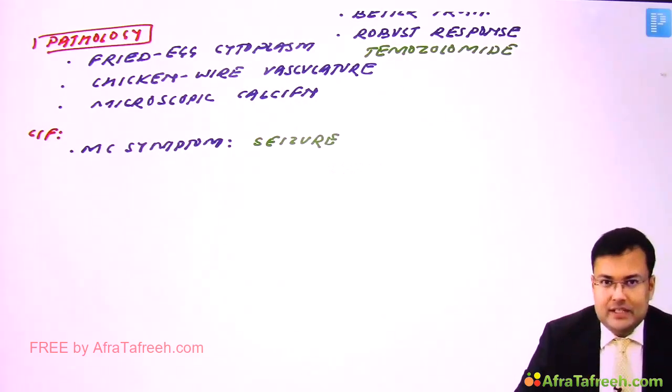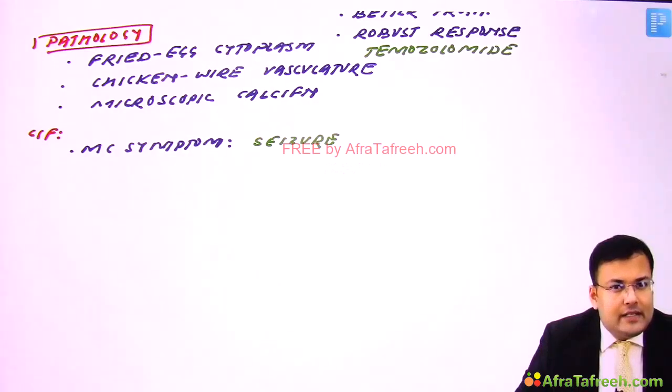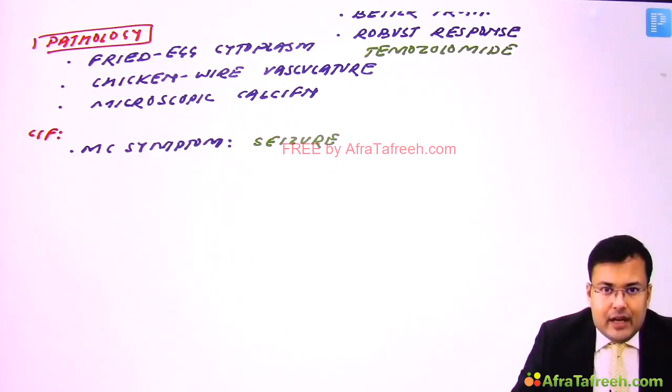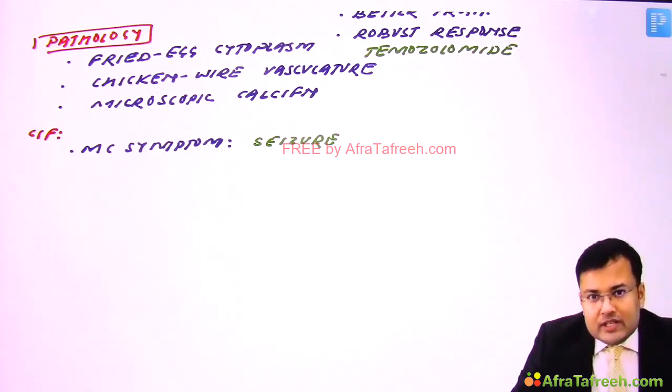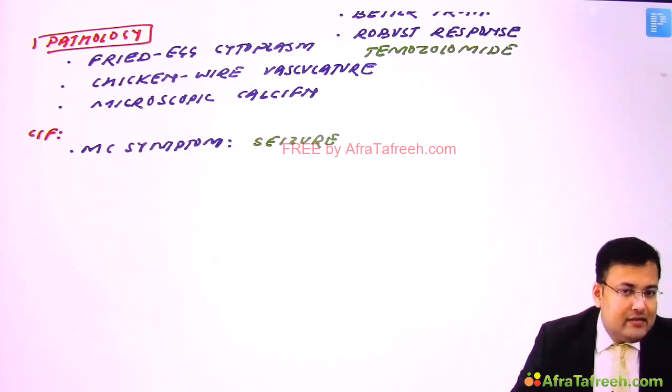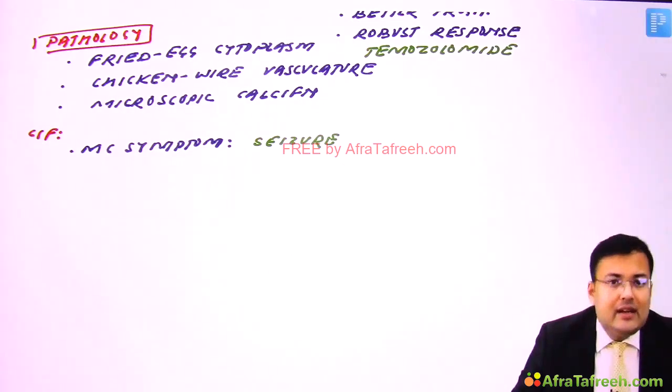So there are two questions. First, what is the investigation of choice for diagnosis of oligodendroglioma? It is MRI. And the investigation of choice to see the calcification in oligodendroglioma is CT. And in how many cases are we going to find calcification on CT? 90%.